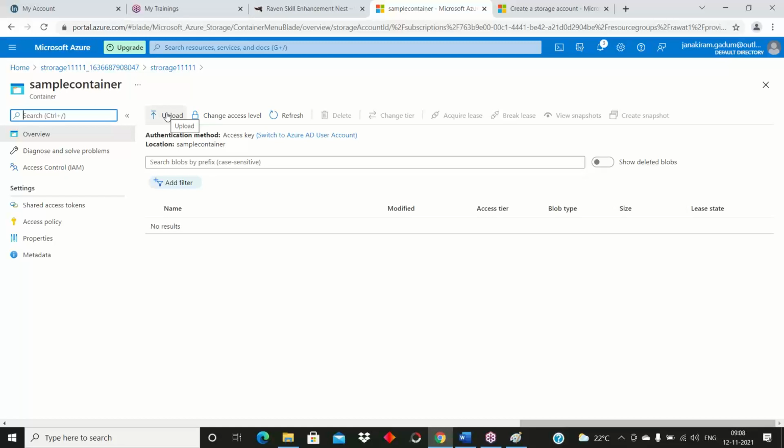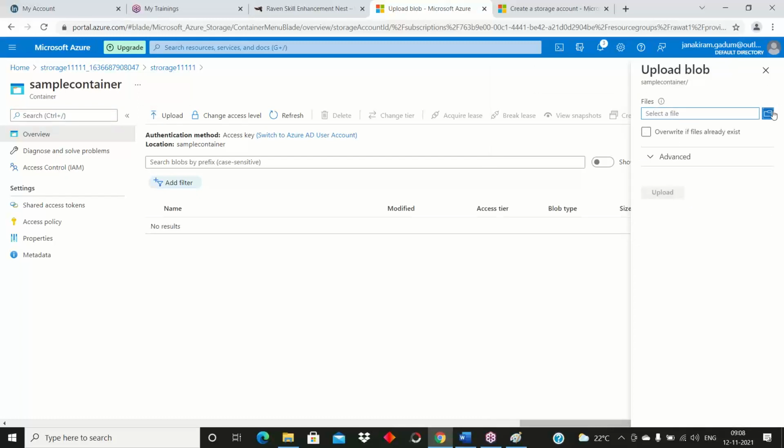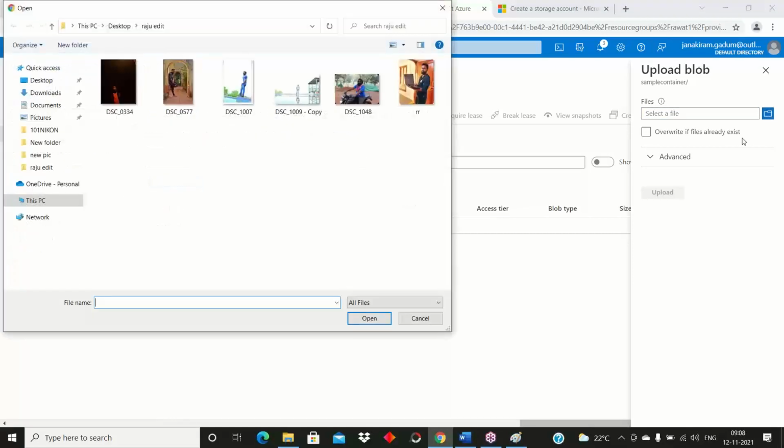See here, upload. I have created one container, but inside the container I need to upload. I gave the example of when you upload your documents on an online e-commerce website. You need to upload, and they maintain these kinds of settings. So upload files here. You need to choose from here.